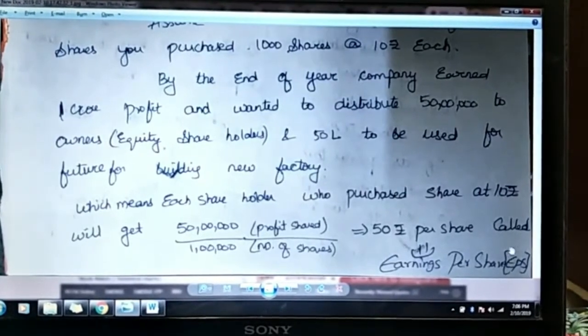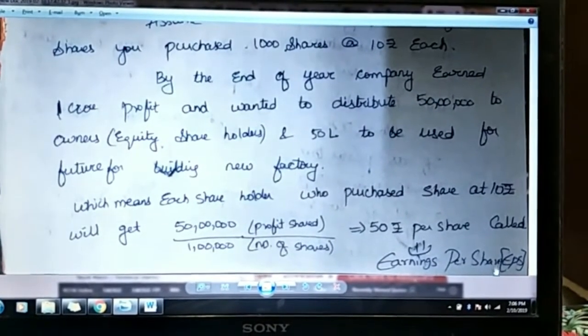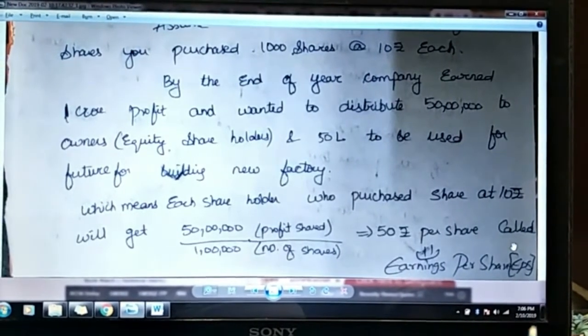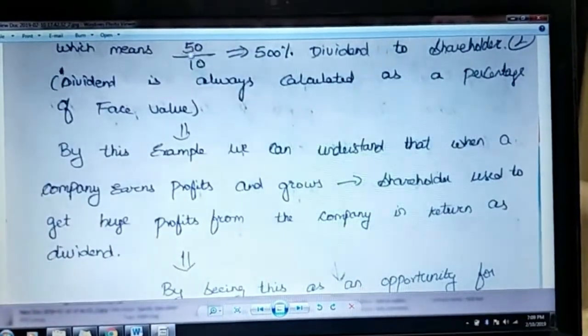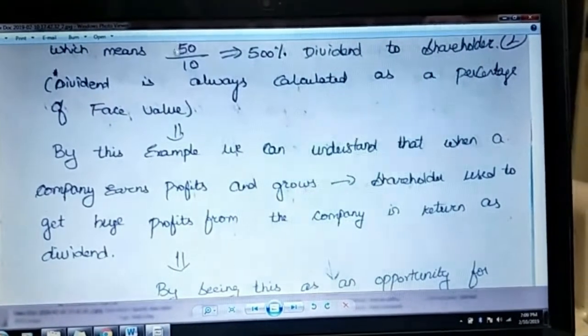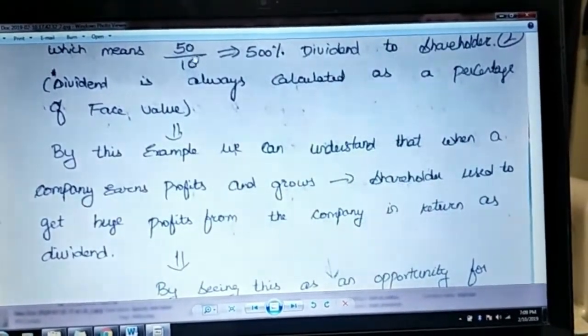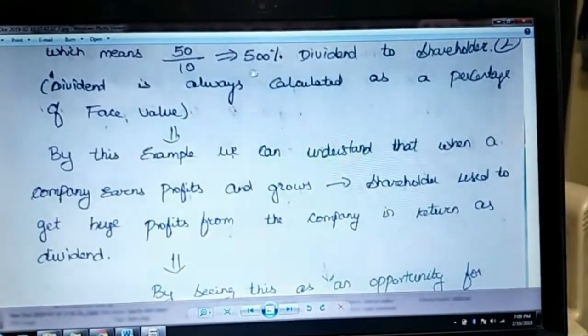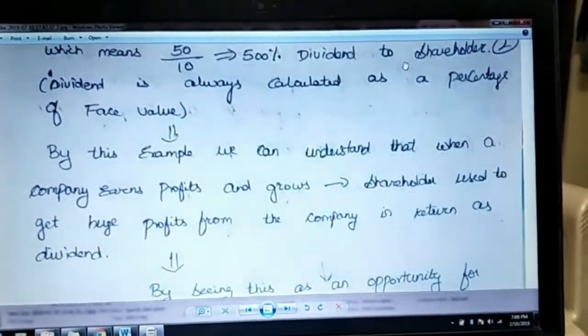You will frequently hear this word EPS in the stock market. So this is the meaning: earnings per share means the amount which the shareholder is getting per share, which is 50 rupees, right? So how do companies state that? The face value is 10 rupees for which you are getting paid 50 rupees, right? So 50 by 10, it means 500% is a dividend they are declaring to the shareholders.